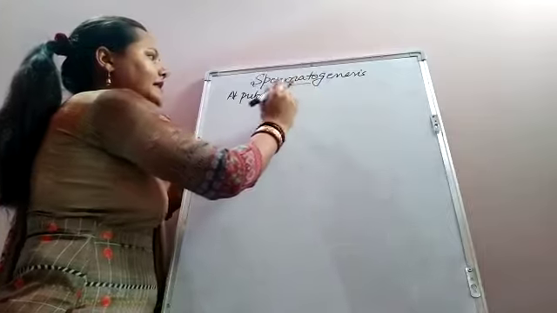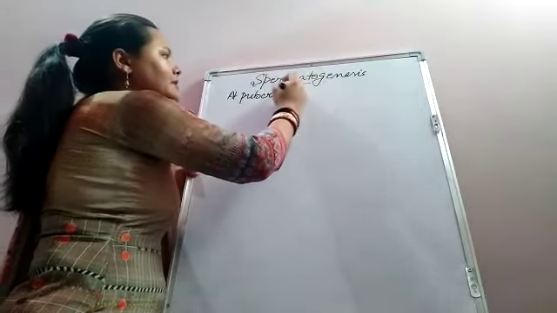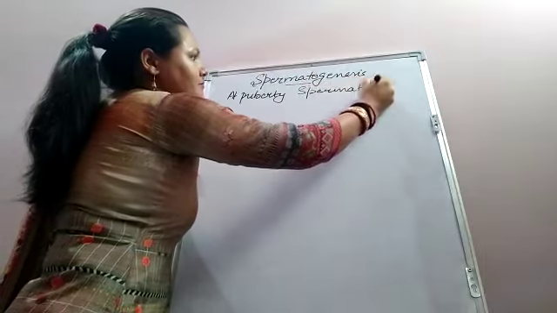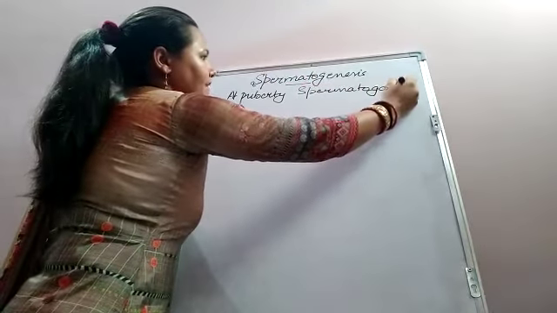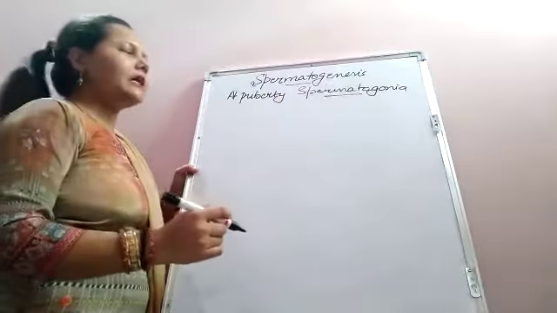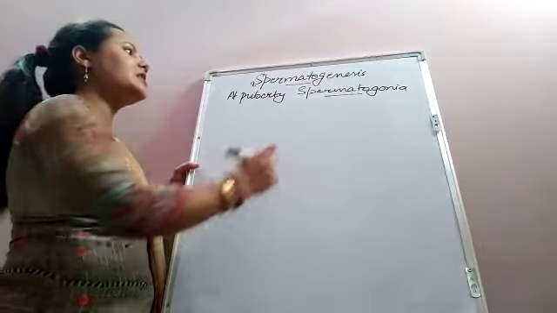At the starting, we have a cell termed spermatogonia. These cells are present in the inner cell mass of the seminiferous tubule.